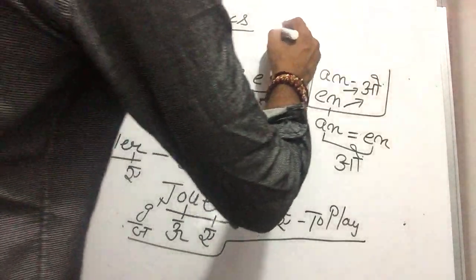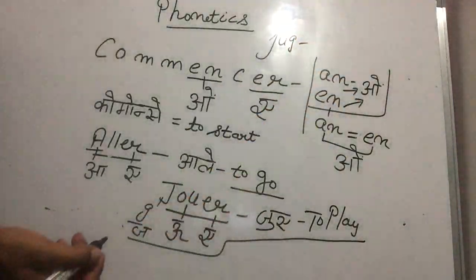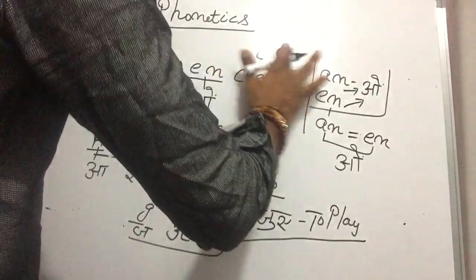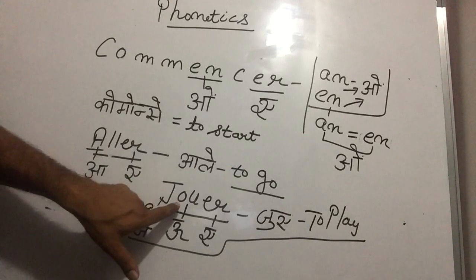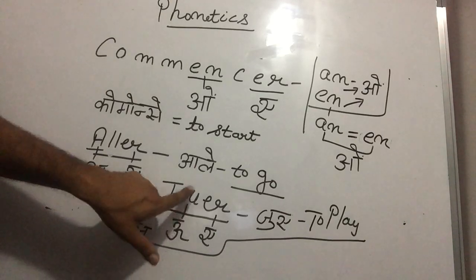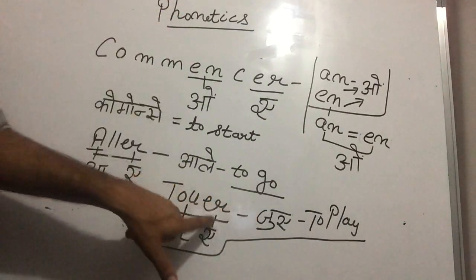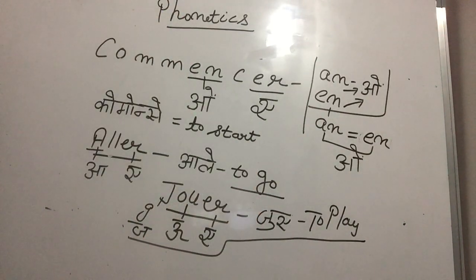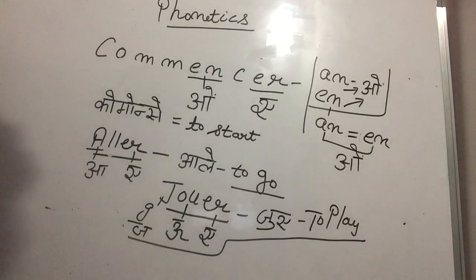अच्छा, for example, we have JUG. So what do you say? Jug. Yes, sir, jug. So same is here. Same here also, jouer. But here we have OU sound is OU. So for this reason, J is converted into jouer. Jouer is to play. Is that clear, Paji? Yes, sir.